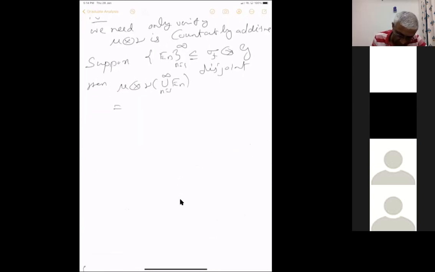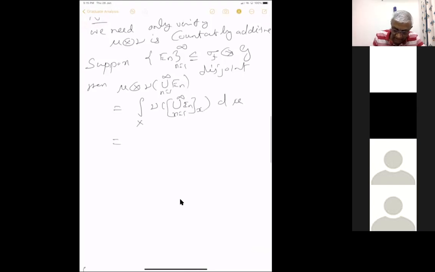So this is equal to, by definition, the integral over X, and it's enough to verify through one definition. There are two ways of defining this. We verify using one definition: the integral of nu of Ex d mu, sorry, nu of the union, this set X section, d mu, right?